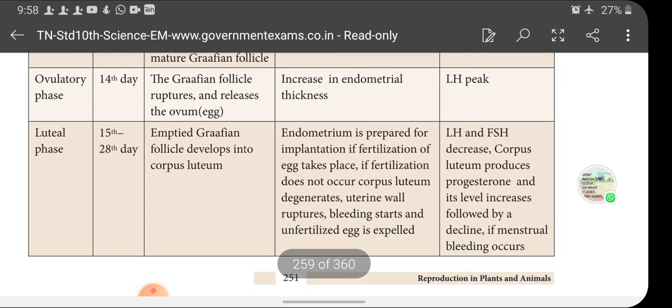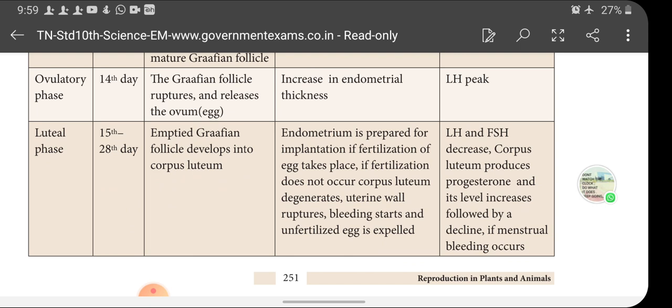Next, the luteal phase. It takes place from the 15th day to the 28th day of the menstrual cycle. The change in the ovaries is that the emptied Graafian follicle develops into the corpus luteum. Inside the Graafian follicle, the egg is present. During the ovulatory phase, the Graafian follicle ruptures and releases the egg. Now the Graafian follicle becomes emptied, and this emptied Graafian follicle is converted into a corpus luteum. What is the corpus luteum? The corpus luteum is a temporary endocrine gland. It secretes progesterone and estrogen.